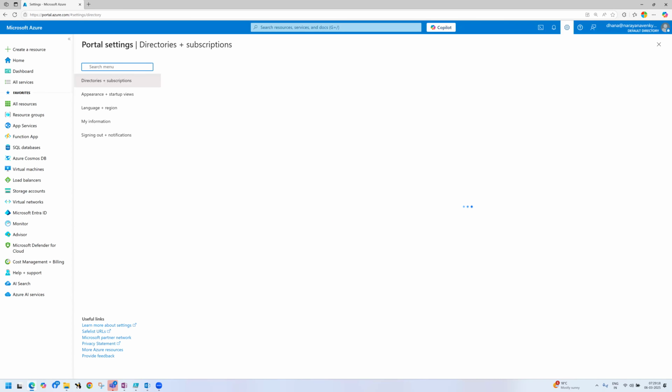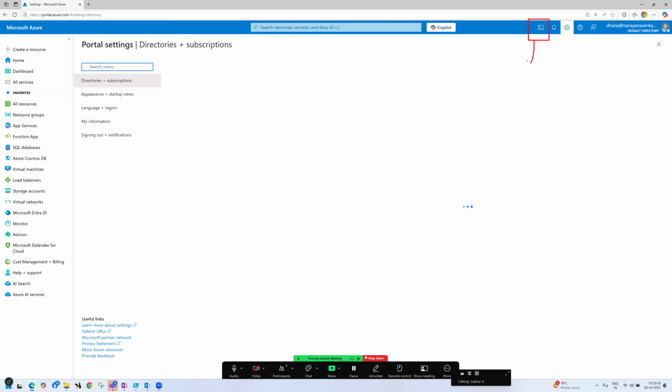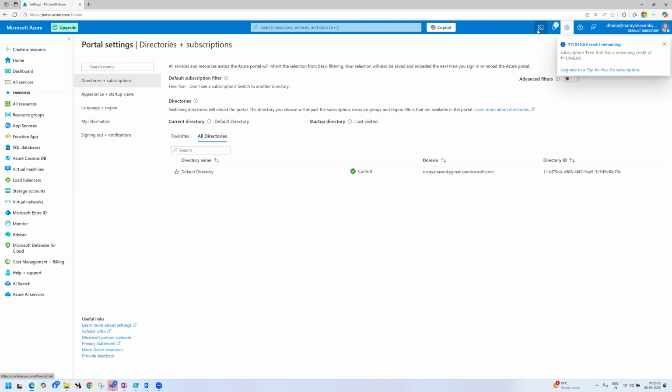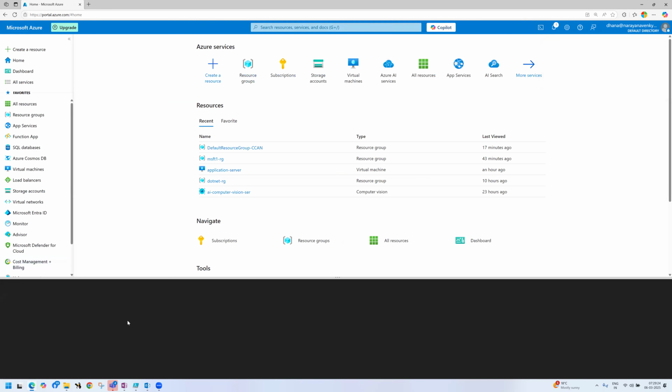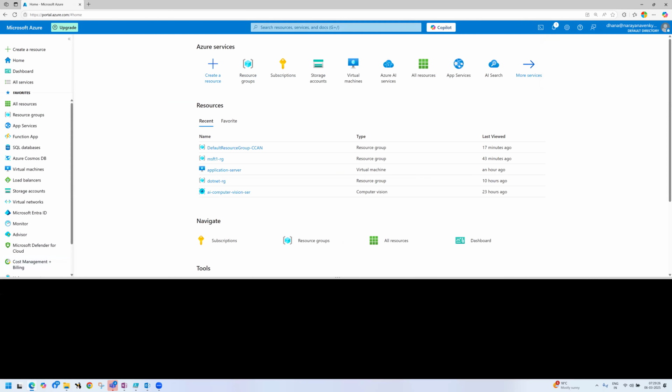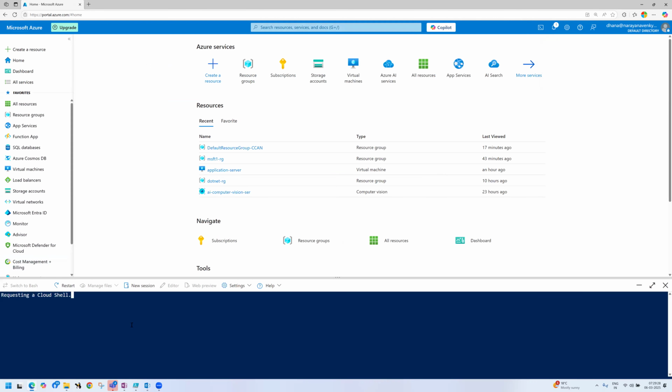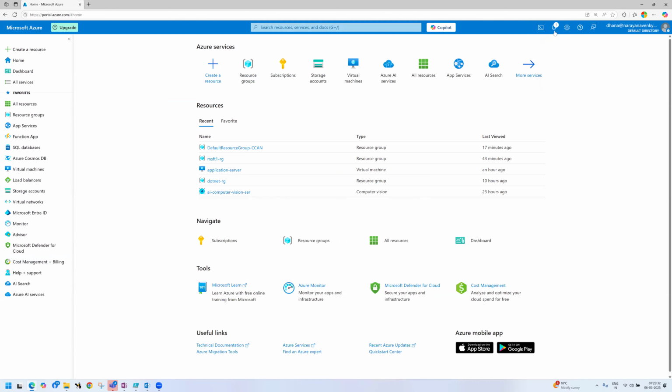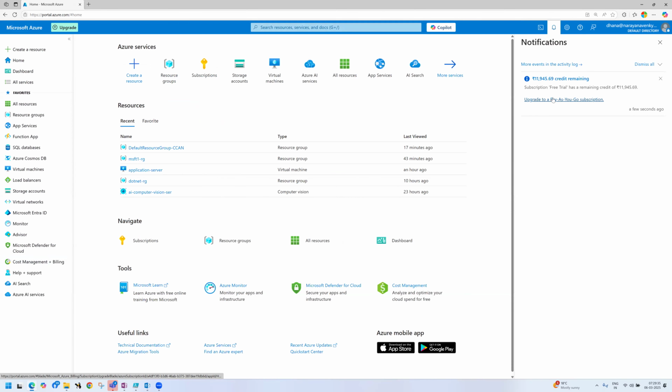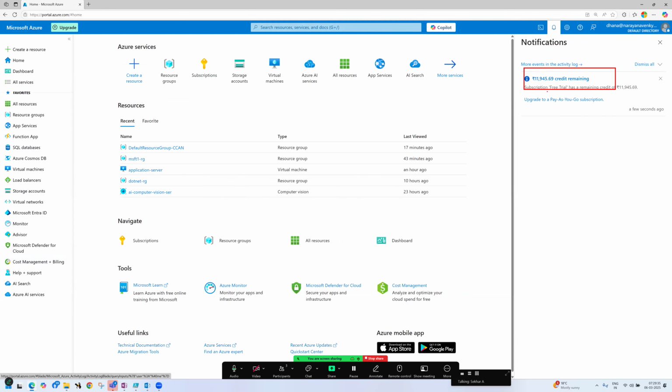Now coming to the menu bar, see this is the menu bar. This we will call Cloud Shell. If you want to develop or run anything, here you can write the code: PowerShell, shell scripting, Python, Terraform, etc. Now you can go for notifications. This is notifications.